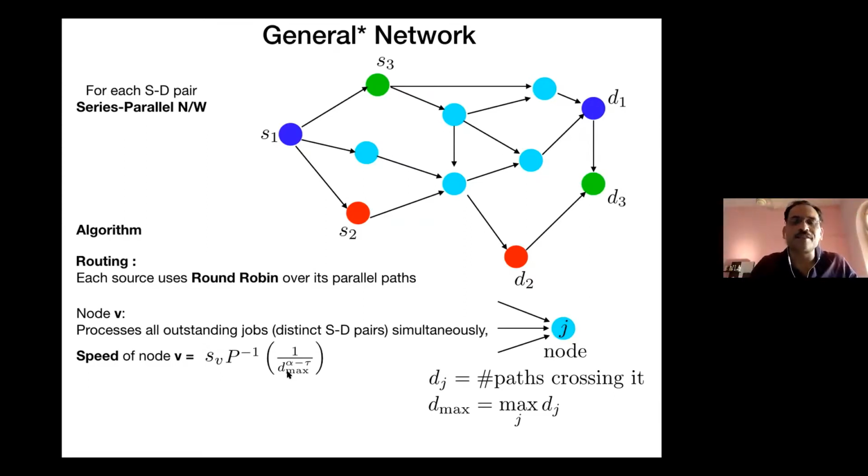The biggest takeaway is that each source is treating all its paths as parallel, and each node is also treating all the paths crossing it as kind of parallel. So that is why this network is broken into multiple parallel streams, and why it really doesn't depend on the size of the network. Because if it did not depend on the size of the network for a single source destination pair, the way I am fragmenting this network, I'm essentially making multiple copies of it, which are slightly slower.